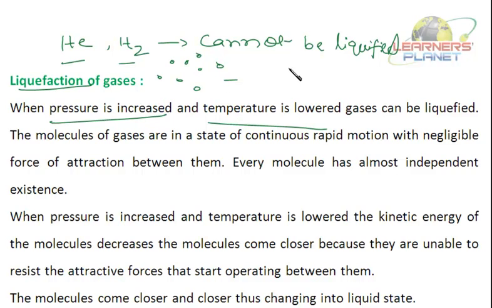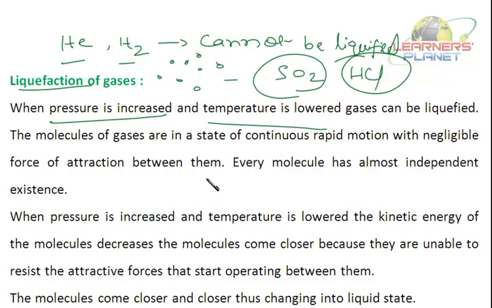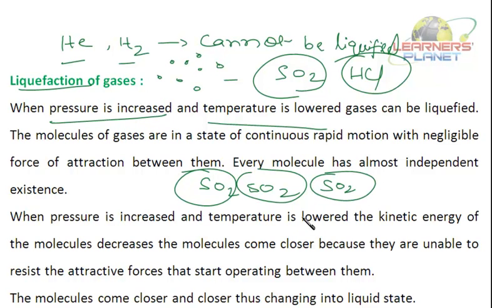But if I am taking gases like SO2, HCl, now these are big molecules. The force of attraction between these molecules, say SO2 gas, it will have a large number of SO2 particles. Now these are big particles, so they have got large force of attraction between them. So they will be liquefied easily. But the gases like helium, hydrogen, nitrogen, oxygen, the particles are very, very small, and they are liquefied at very, very low temperature. Right? So gases can be liquefied at high pressure and low temperature.